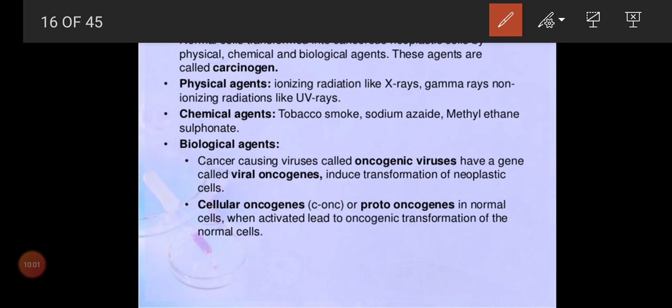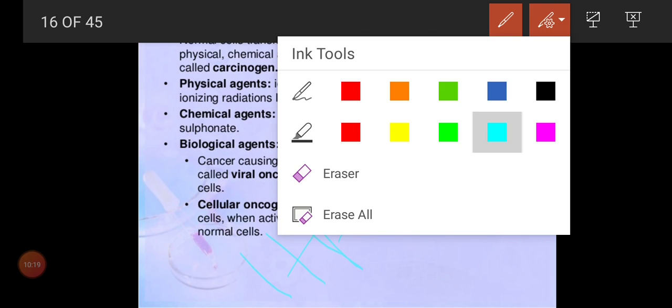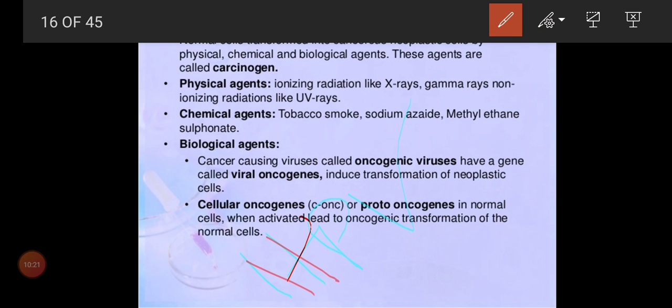Coming to biological agents, some viruses have the capacity to produce cancers in our body. Those viruses we call oncogenic viruses. What could be the examples? You'll write: HPV, human papillomavirus, and hepatitis B also has the capacity to cause cancer.